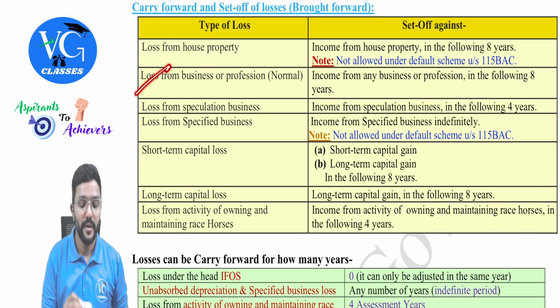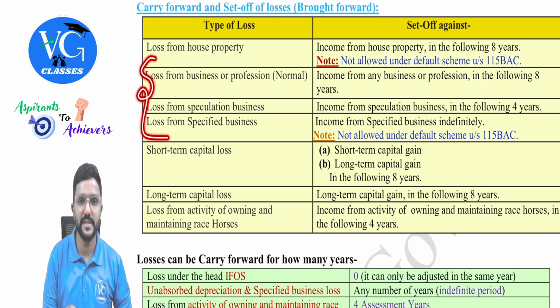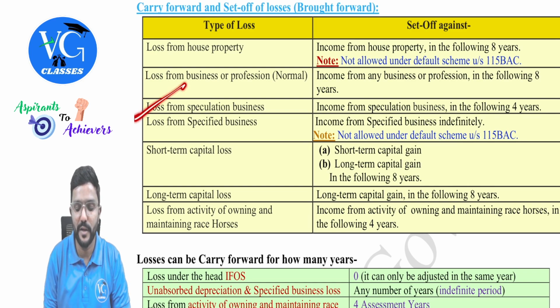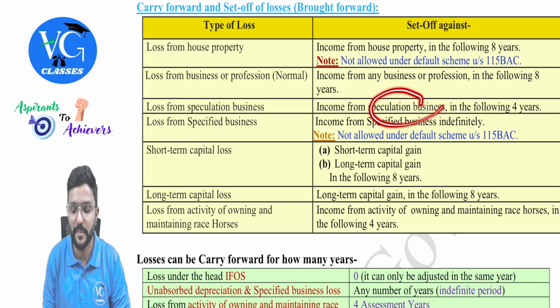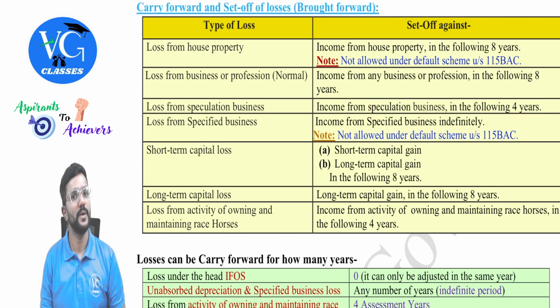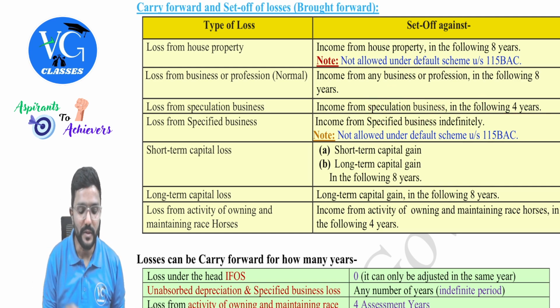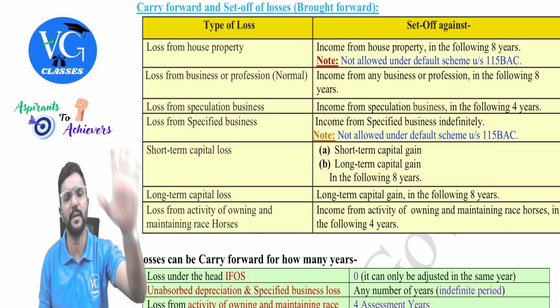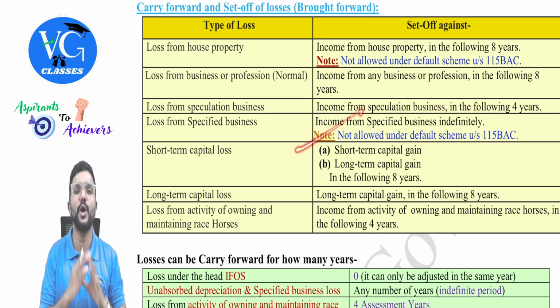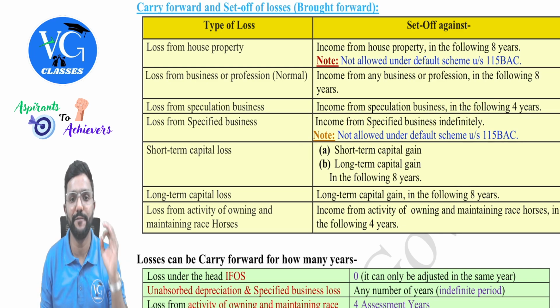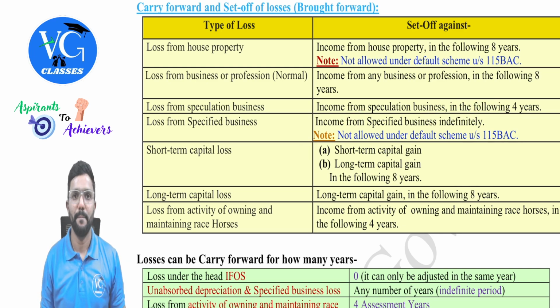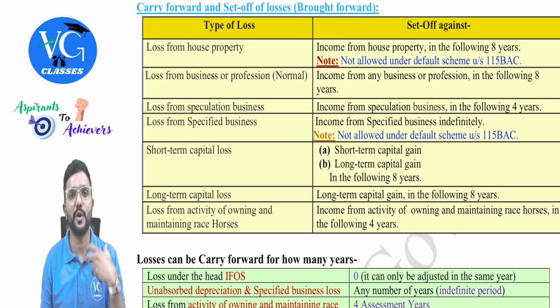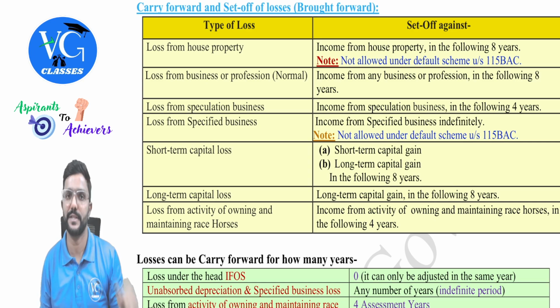Okay. Then, with respect to business, we have three businesses which we already discussed. Loss from speculation can be adjusted only against income from speculation within 4 years. Then loss from specified business can be adjusted only against income from specified business, but indefinitely. It can be carried forward for any number of years. But this is not allowed for the assessee who is following the default scheme, because first of all, capital expenditure on the specified business is not allowed for the assessee who is following the default scheme.